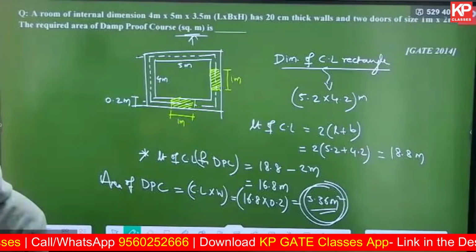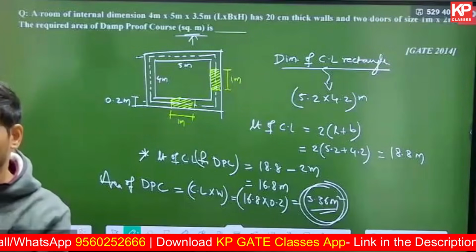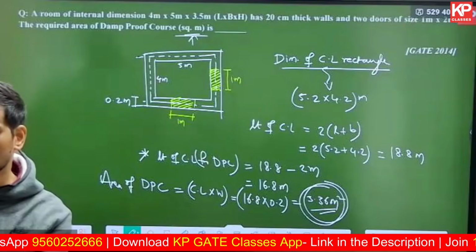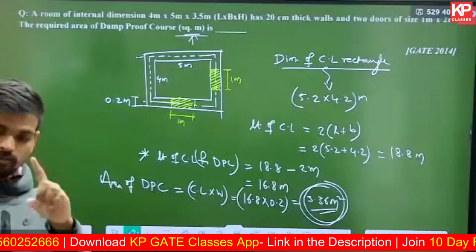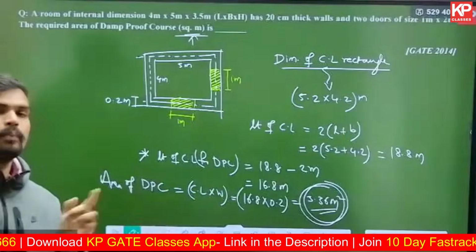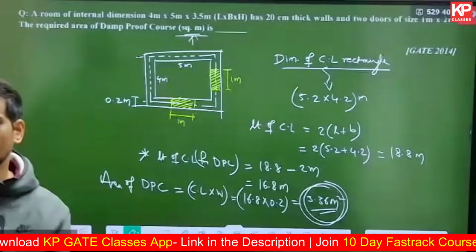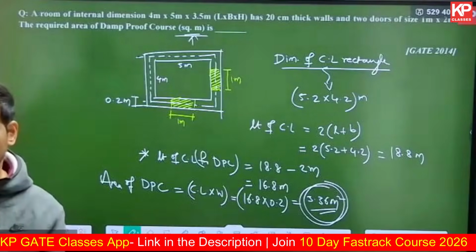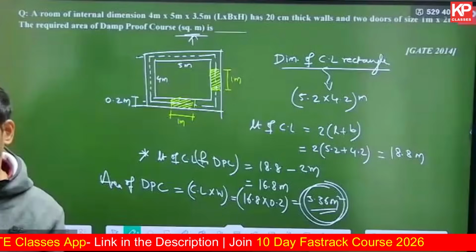In the damp proof course calculations, they have not deducted the door length. That must be due to some error, Deepti. If you have any such doubts, you can take a picture of it and share it on the faculty doubts number just for clarification. But yes, you have to deduct it.